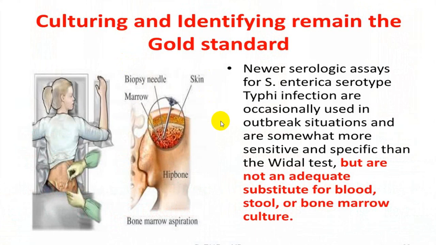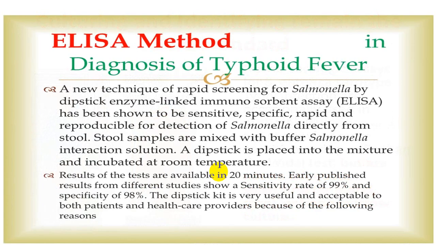Blood culture is the gold standard. Bone marrow culture is again a gold standard, but by and large is not usually done. Blood culture is the most common mode of doing that. Stool culture and urine culture are also not commonly done, because by that time antibiotics have already been given and you may not get proper reports. So blood culture should be done as early as possible, even before starting the antibiotics.